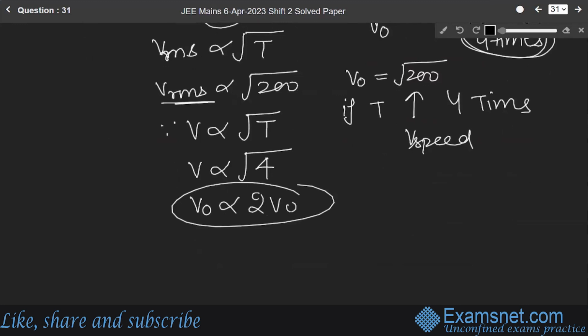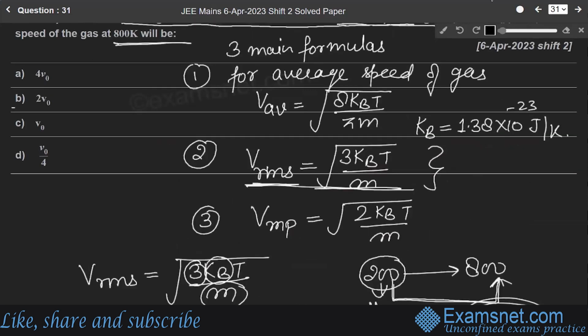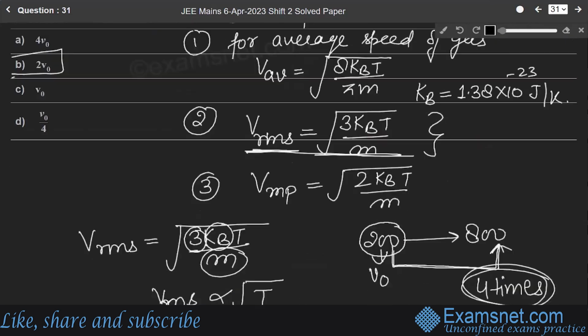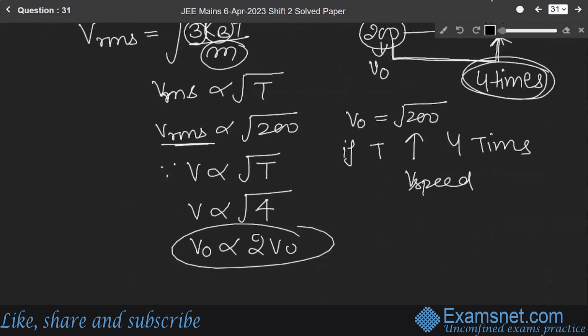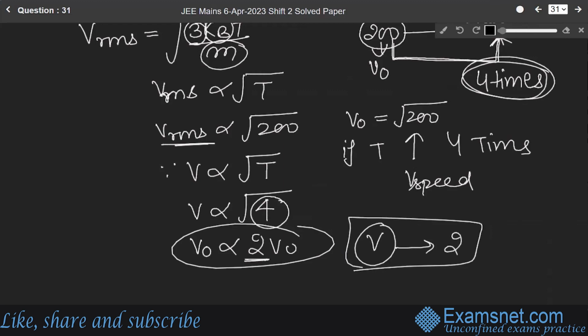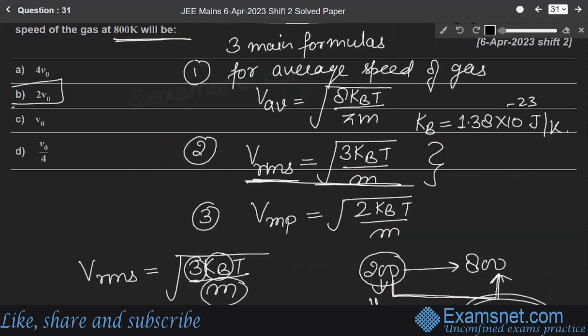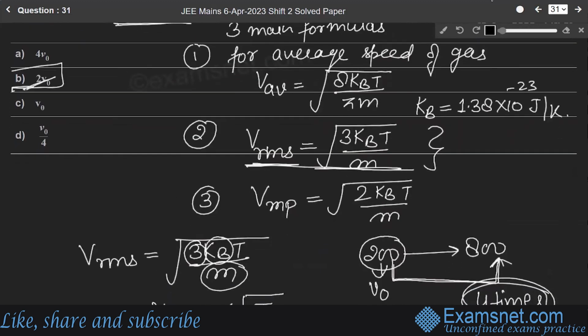So our correct answer is 2 V0, since under root of 4 is 2. So if the temperature is increasing 4 times, the speed of the gas is increasing by 2 times. Got it? So the correct answer is B, 2 V0.